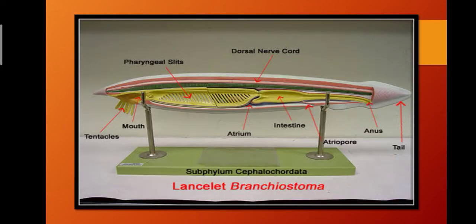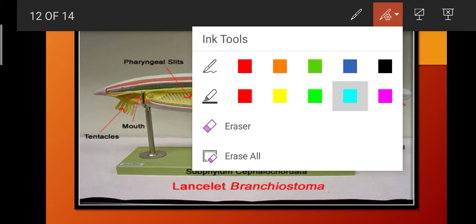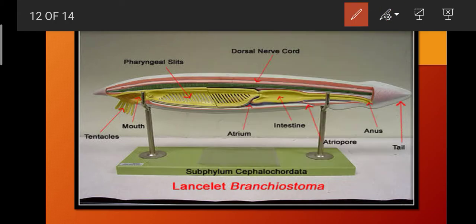Now let us come to the diagram. In this diagram you can observe that a dorsal nerve cord is present, the notochord is there, the pharyngeal gill slits are there, and the post-anal tail is also there. So these are the most basic characteristic features of our chordate. Here the name lancelet is used, and we can also call it amphioxus.